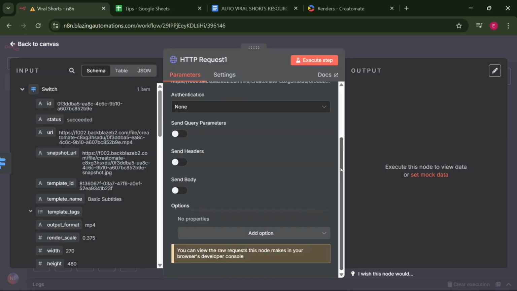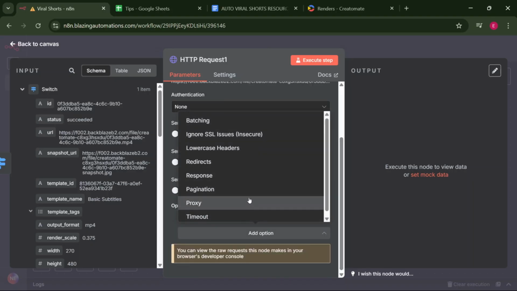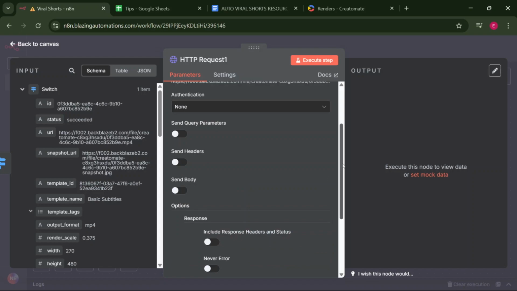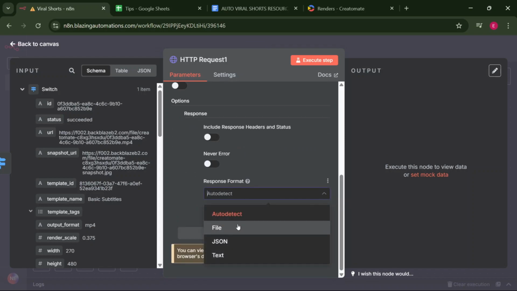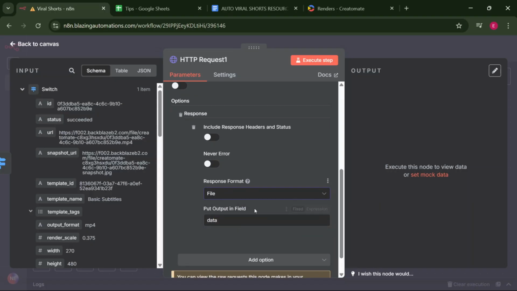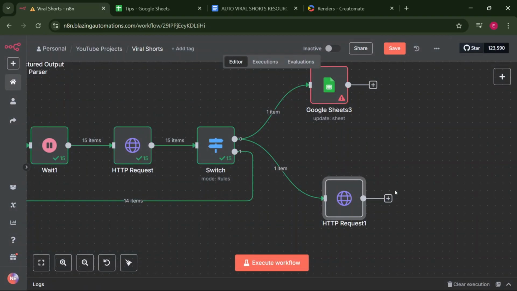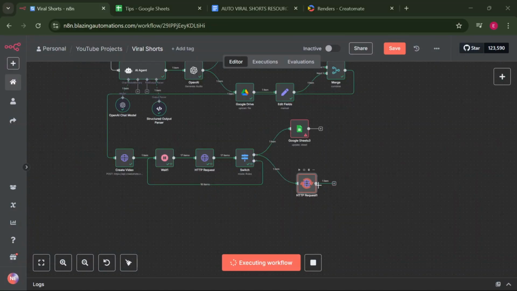So scroll down, set the response to file, click that, make sure the response is file. So click file here, and just like that, we'll have data, and we're going to fetch it into our workflow. So let's click that. As you can see, we are downloading the video.